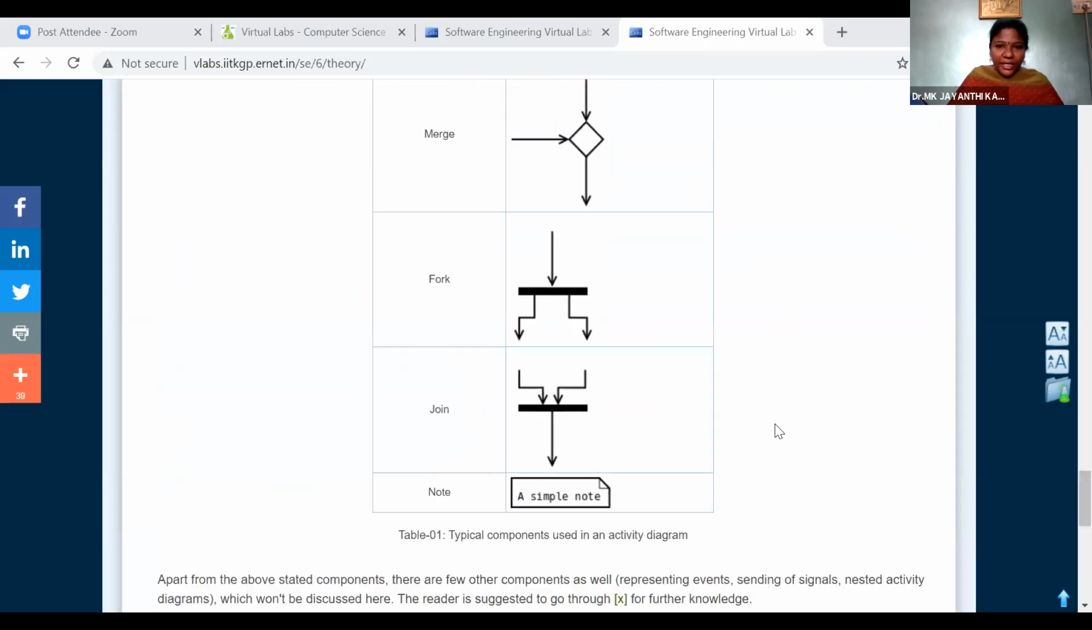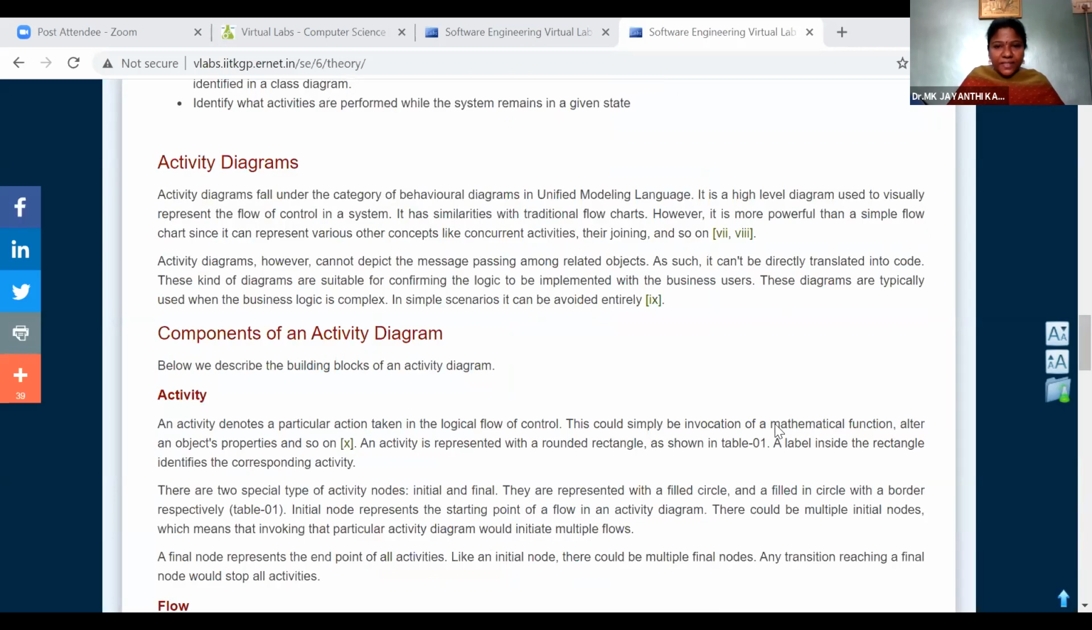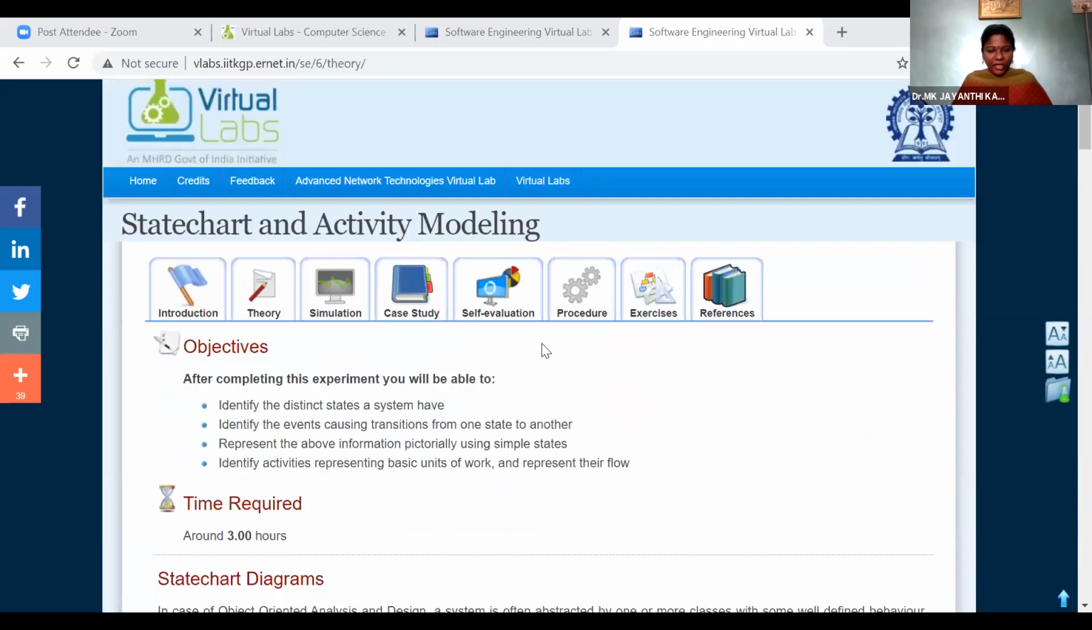Any doubts in the theoretical aspects? Ours is only theory, but anyhow, we have enough time. We'll discuss further about the same UML diagrams, and we will discuss how this can be represented using virtual labs as well as in StarUML.